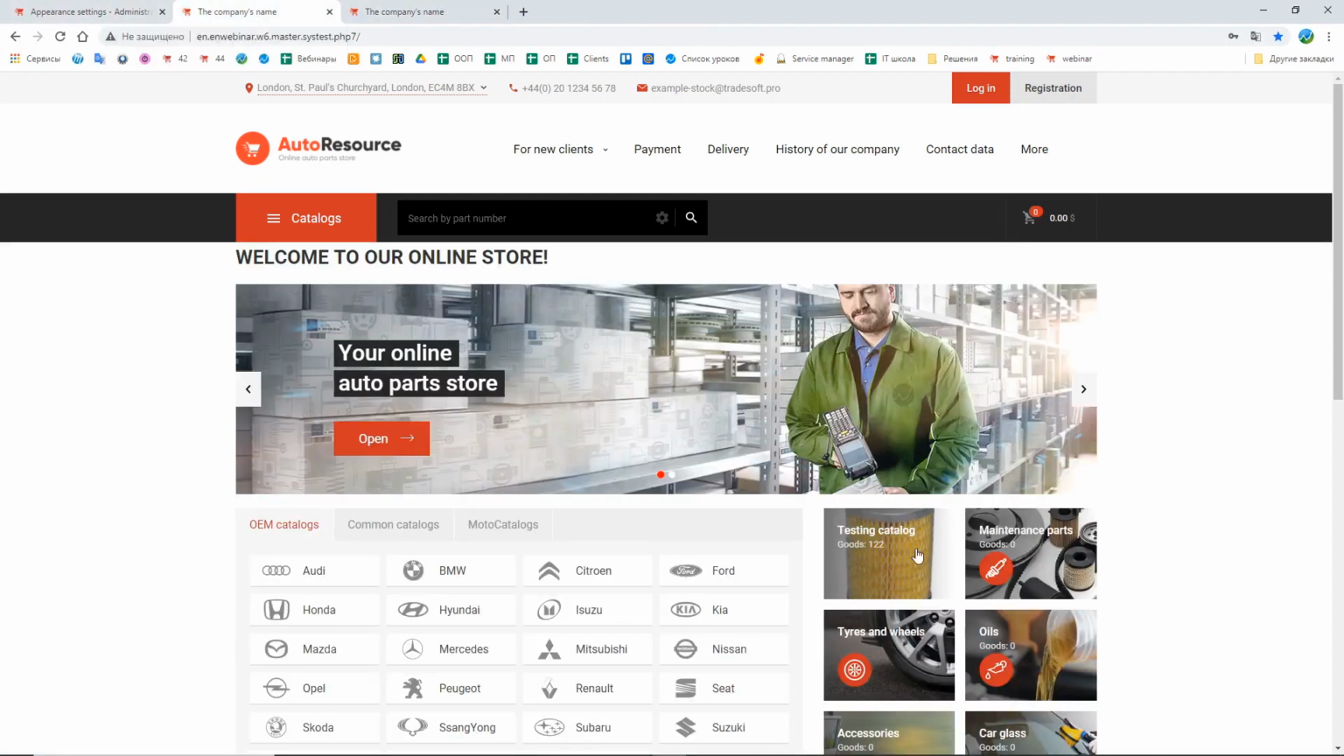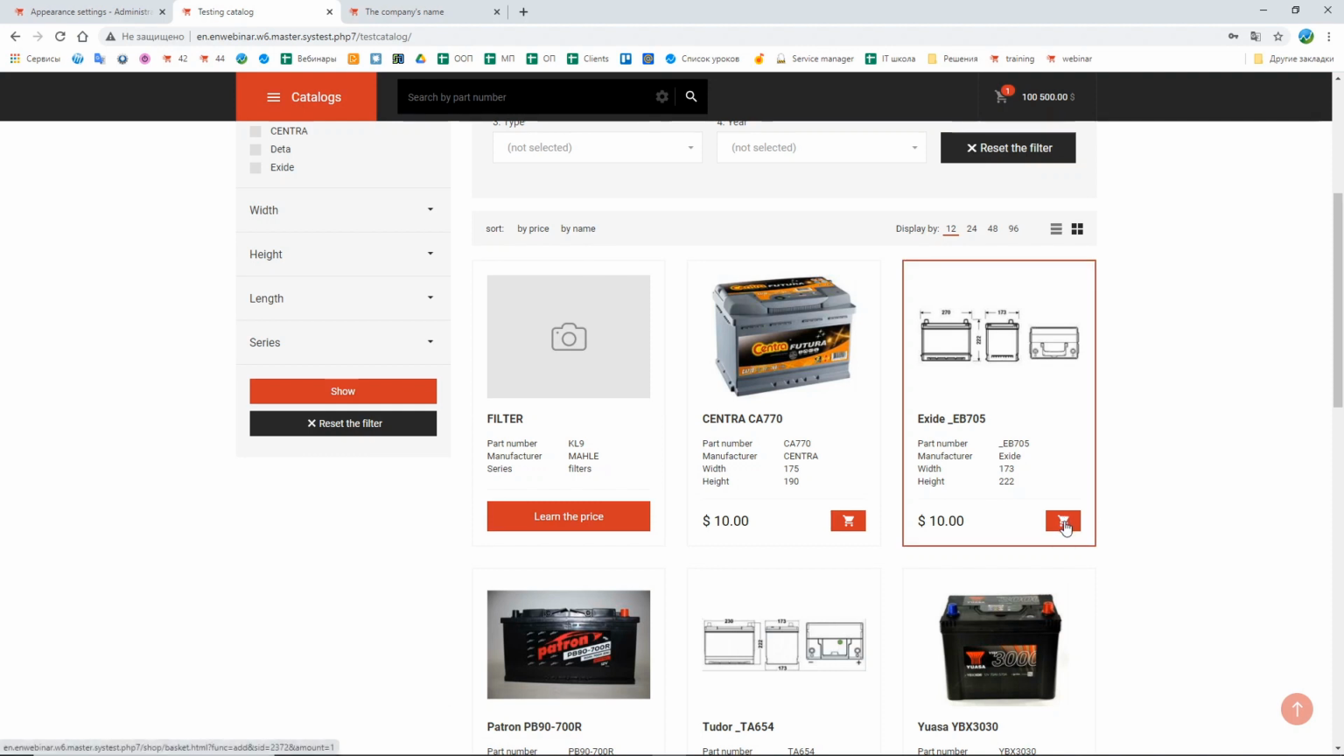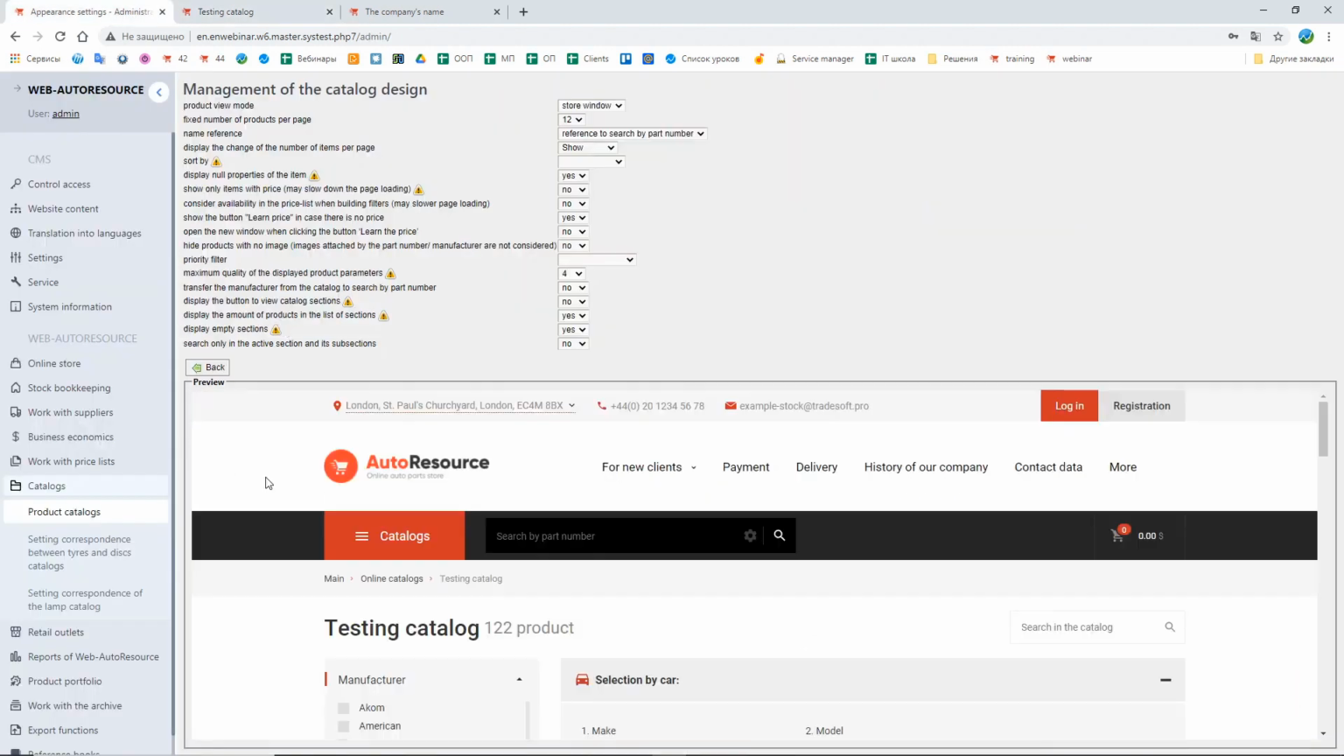If an item has a price in the catalog, in that case your client can add it to the cart straight from the catalog without the search, and so on. You can use all these options to manage the appearance of the catalog inside the catalog itself.